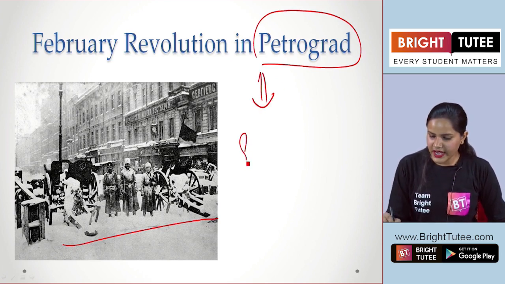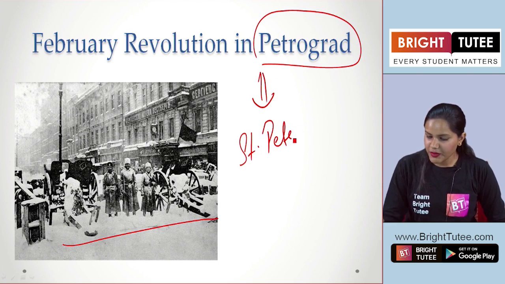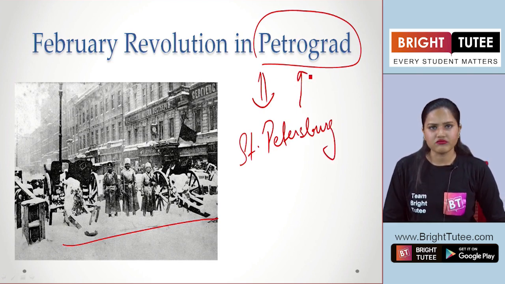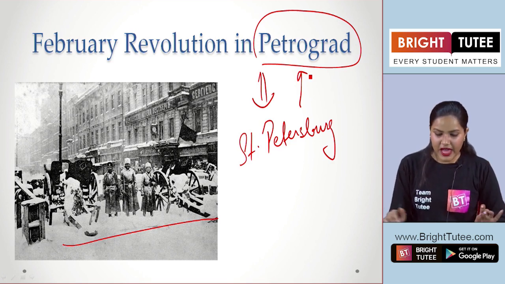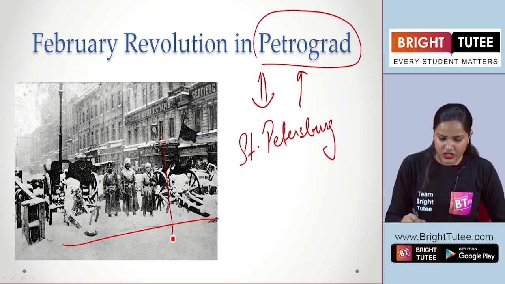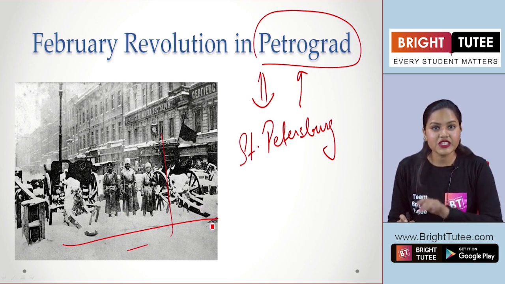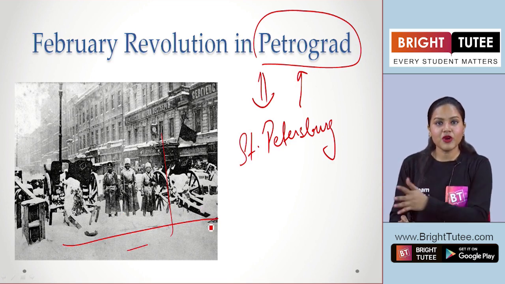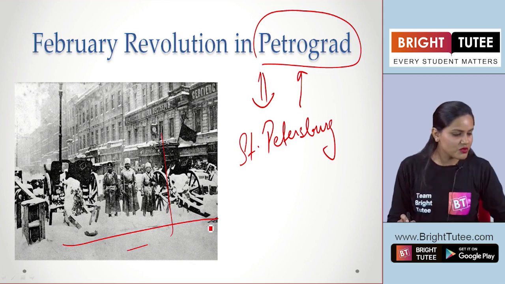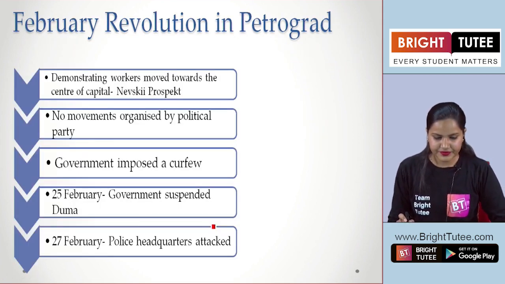Now, as you can see in the image here, the revolution took place in Petrograd. So here the city that we are talking about is St. Petersburg, that was renamed as Petrograd. So do not get confused with the name here. And as you can see, the Russian army is stationed here, and the heavy winter snowfall destroyed all the crops, and these were the conditions of the workers who were living in this region.